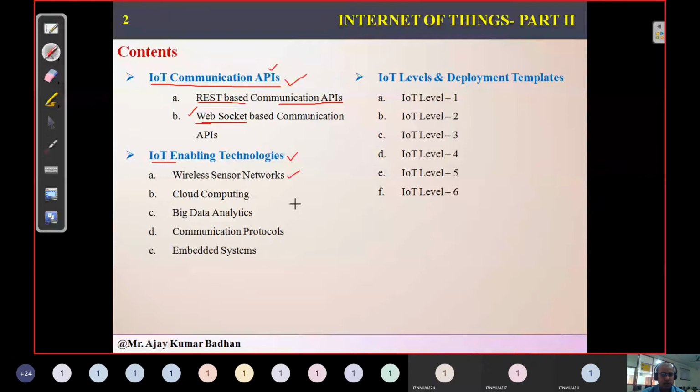Well, everyone might be familiar. Since we are deploying the devices in an environment which needs to communicate using a wireless medium, definitely we require wireless sensor networks. This is most important.